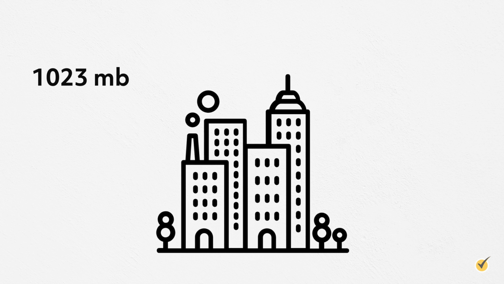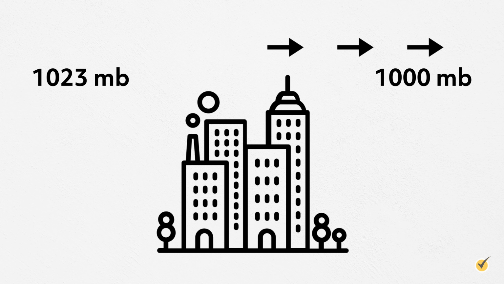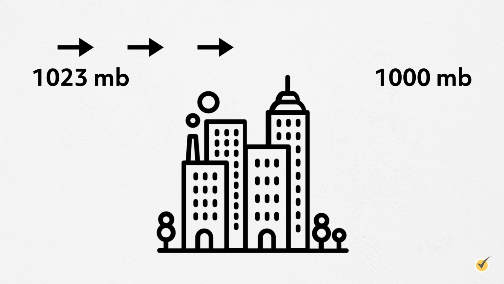This is a good time to talk about what happens when there is a difference in air pressures. Let's say the air pressure is 1,023 millibars on the west side of a city and 1,000 on the east side of the city. Air will flow from the area of higher pressure to an area of lower pressure. In this case, the air will flow from west to east, as it does most of the time. As I'm sure you might have guessed, this flow of air is what we know as wind.